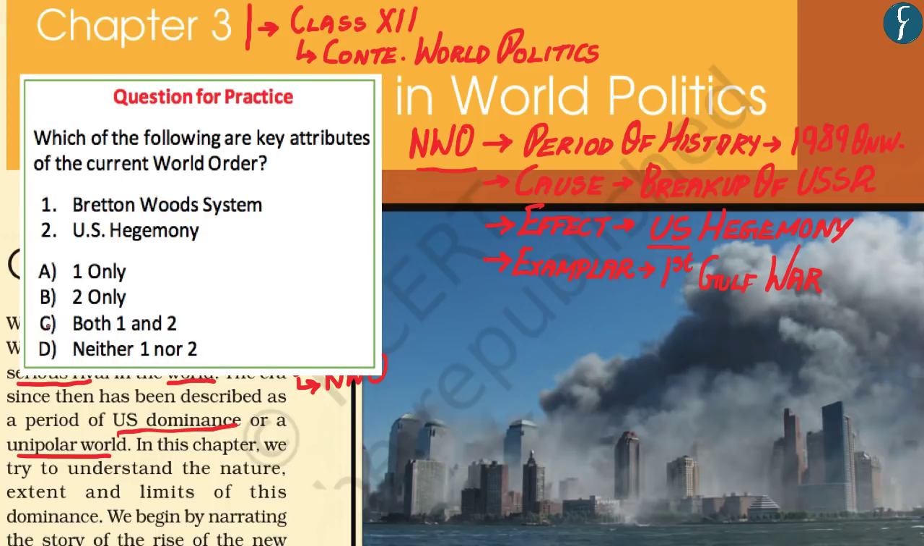Now the correct answer to this question is C, both 1 and 2. When you already understand that the New World Order, which was formed after the breakup of the Soviet Union, is based on US hegemony or US dominance of global governance. Apart from this, the Bretton Woods systems, such as the World Bank, the World Trade Organization, and various other global institutions, were formed after the Second World War. However, they continue as major systems of global governance during the current world order. And therefore, because of this, both 1 and 2 are correct.